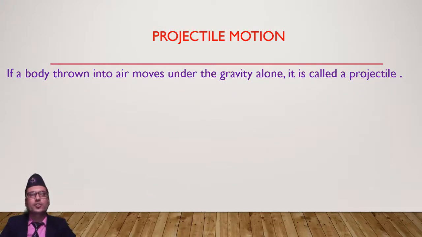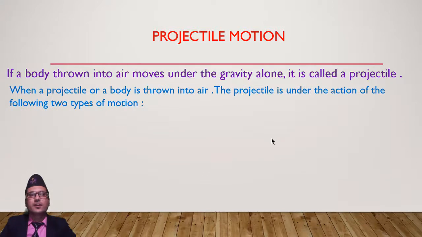If a body thrown into the air moves under gravity alone, only under gravity, it is called a projectile. Now, when the body is projected into the air, the projectile is under the action of the following two types of motion. They are horizontal and vertical.